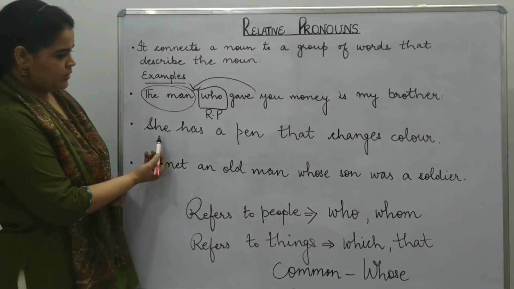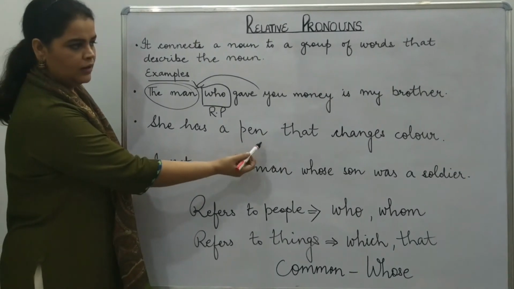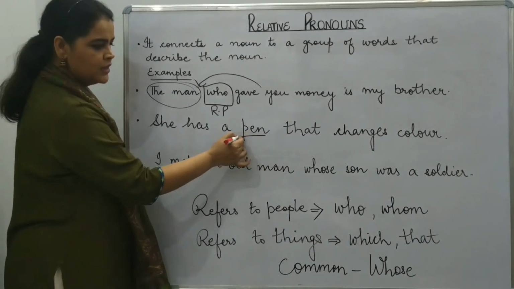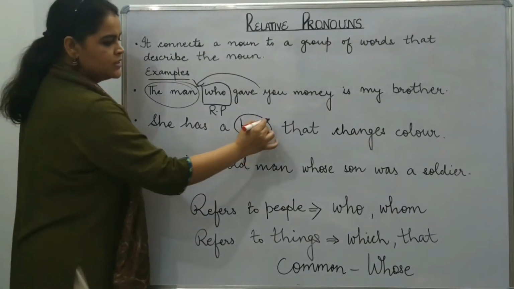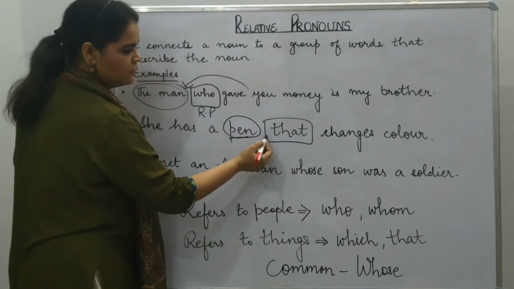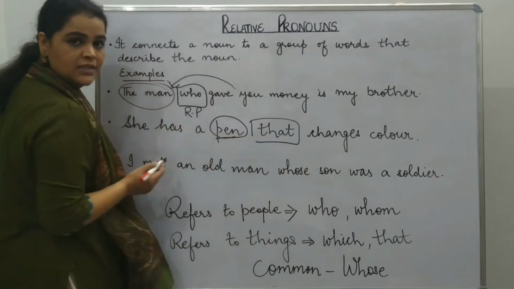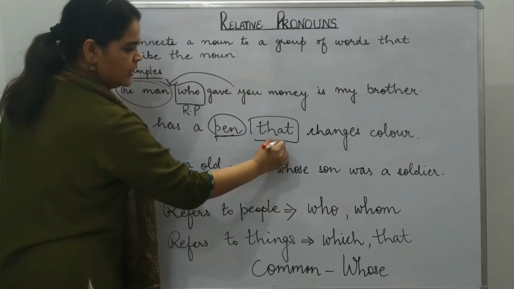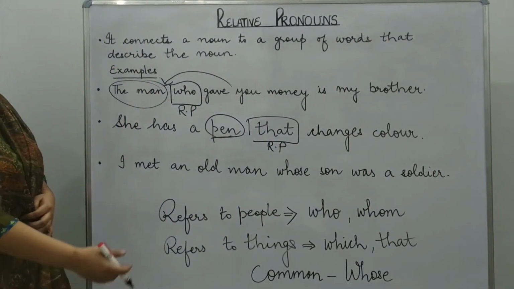Next example. She has a pen that changes color. Here, pen is a noun. This is the connector. This connects the word pen to these words, changes color. So this is your relative pronoun. Next one.